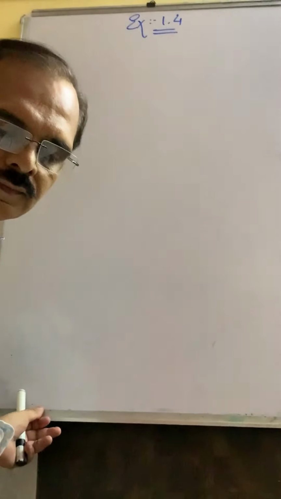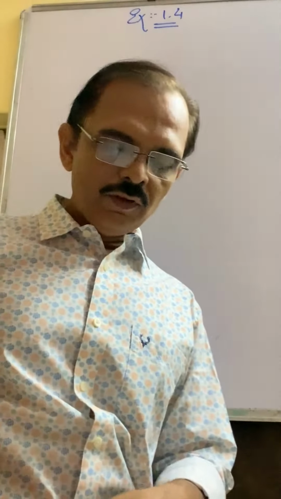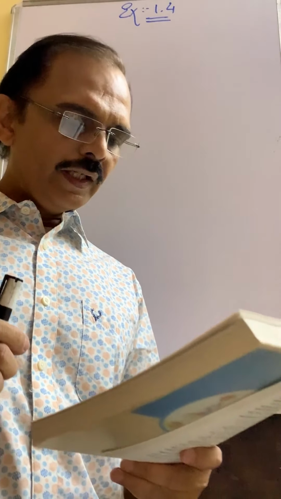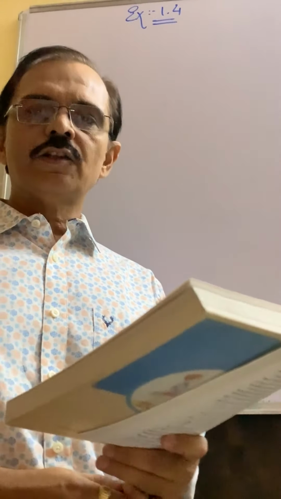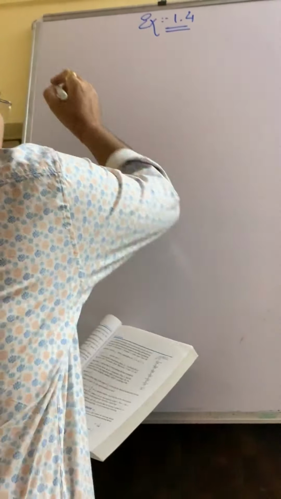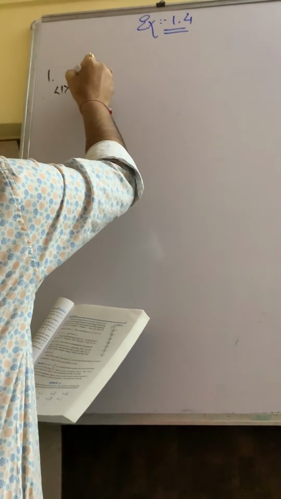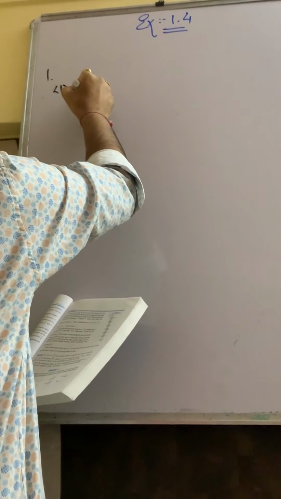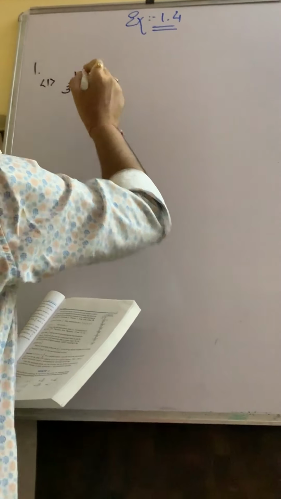Question number 1. Without actually performing long division, state whether the following rational numbers will have a terminating decimal expansion or a non-terminating decimal expansion. First question is 13 upon 3125.